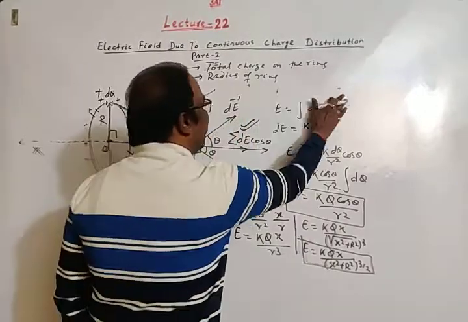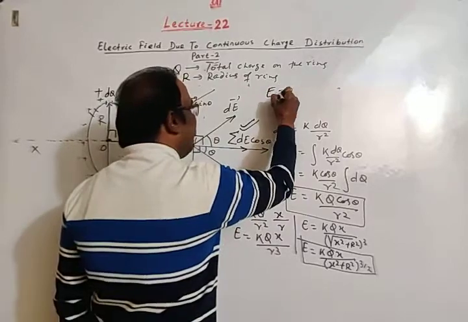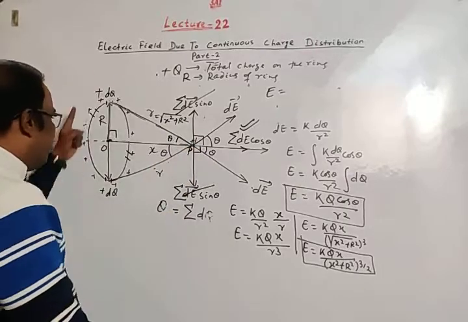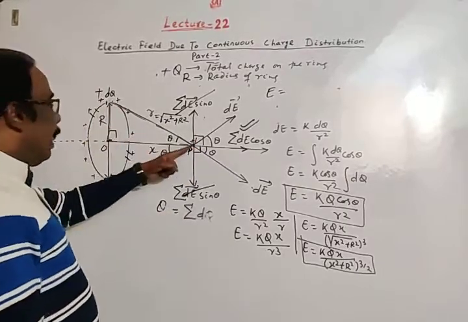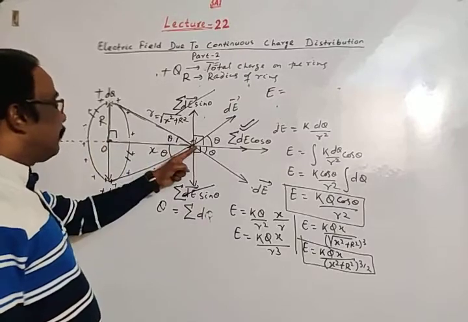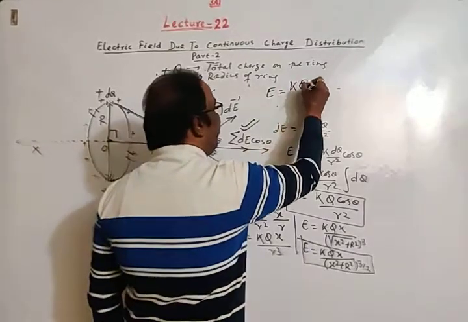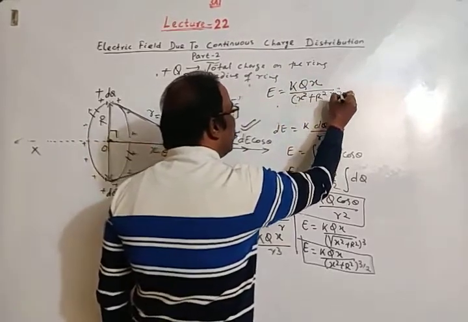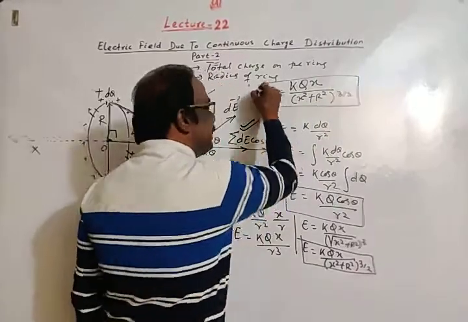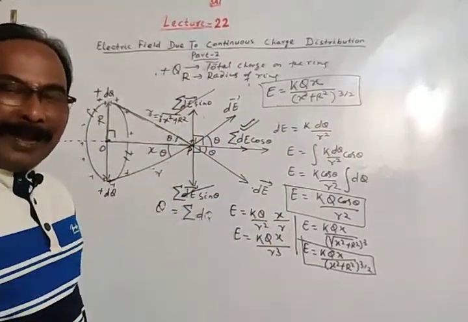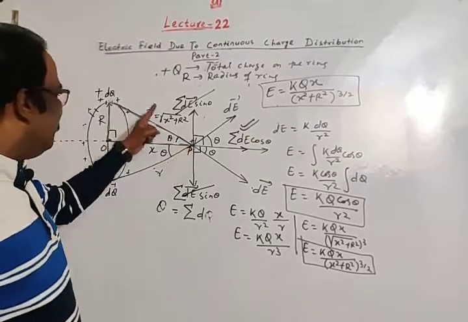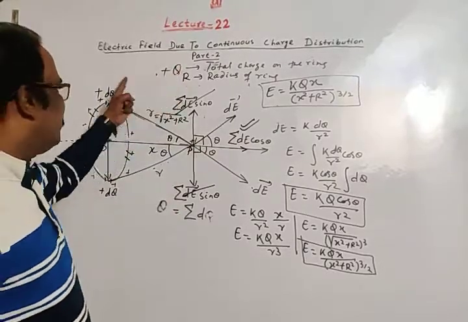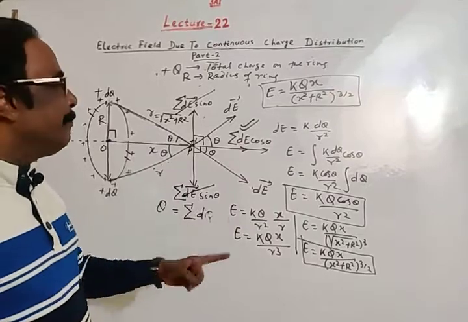I am writing here, magnitude of electric field means net electric field or resultant electric field at point P due to the charged ring, means at any point P on the axis of the ring, is k q x divided by x square plus r square whole to the power 3 by 2. This is our net electric field on the axis of a ring which is uniformly charged, and total charge is Q, which is distributed on the ring. This is our result.